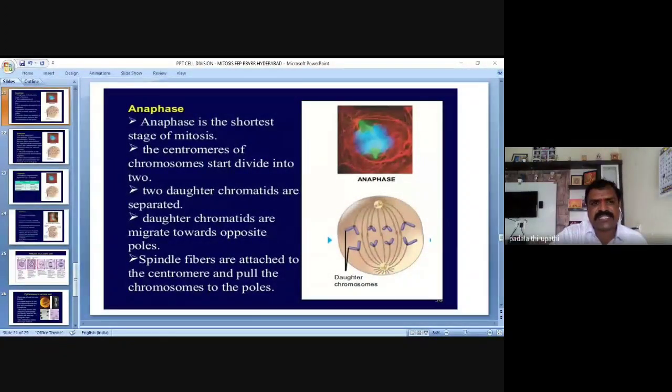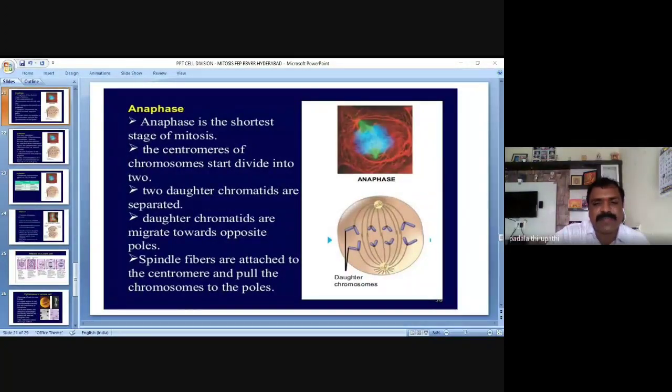During this phase, the chromosomes are going to divide into two daughter chromatids. Very, very important. Two daughter chromatids are observed due to the condensed state. Why is it happening, my dear friends?